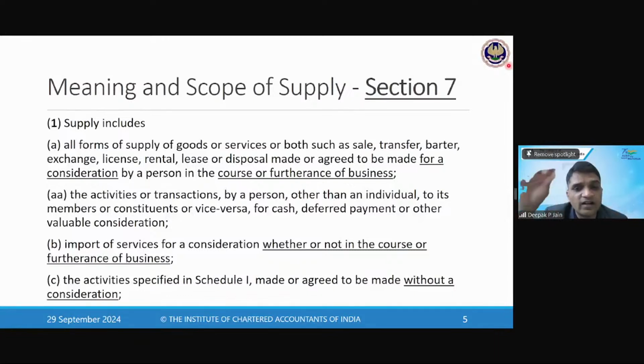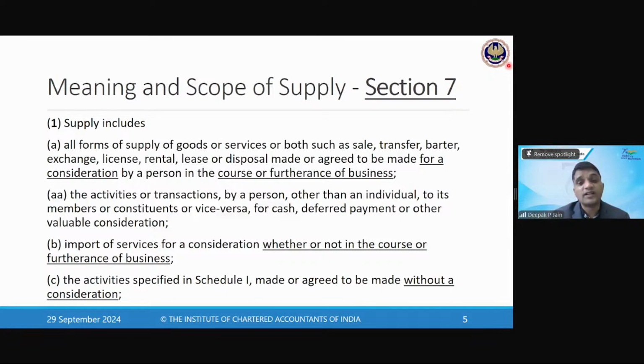Now, made or agreed to be made for a consideration. So for normal supply, there has to be a consideration. It should be by a person and it should be in the course or furtherance of his business. Now, the definition of supply says under 7(1)(a), it should be for a consideration and it should be in the course or furtherance of business. Those are the 2 important limbs.